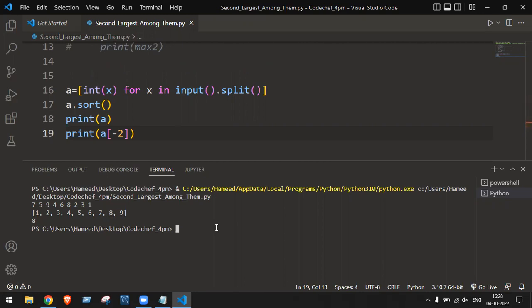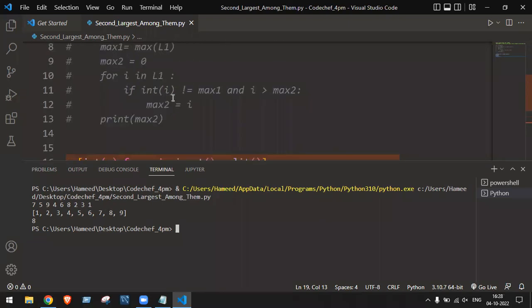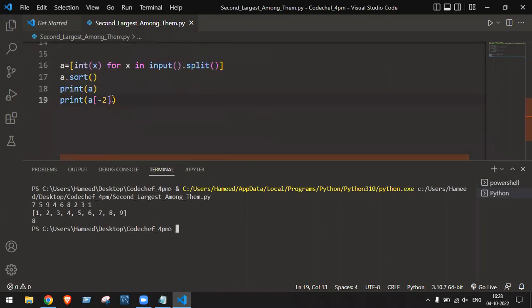Yes or no? What do you think? Is this logic correct or not, to get the second largest number? First I'm sorting them, then I'm getting the second number. That is my answer. So some code will be in this way and some code will be in this way. But you have to know both things. You can go in this way also or in this way also.